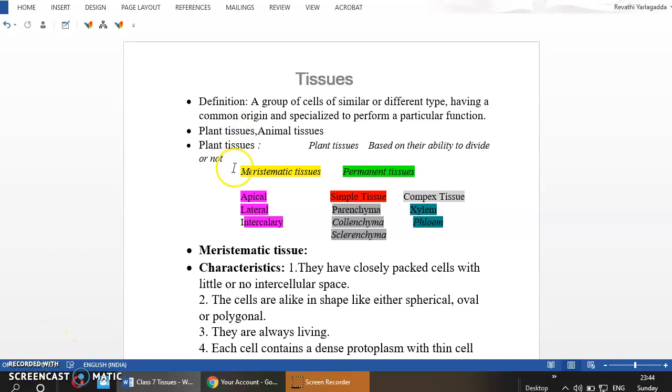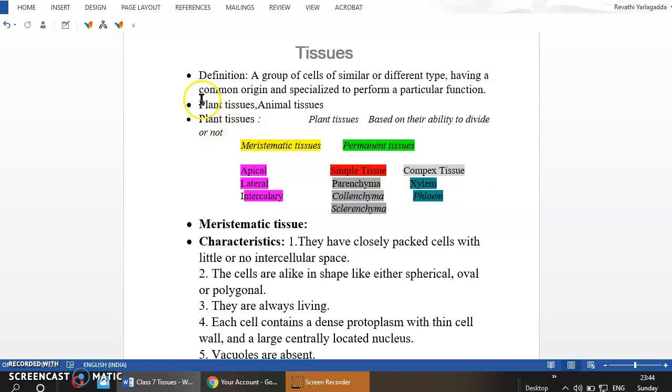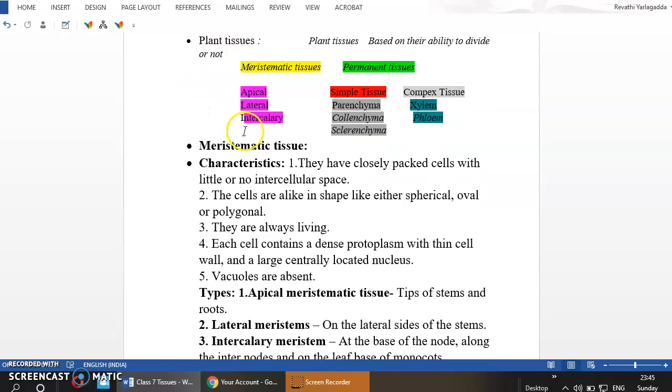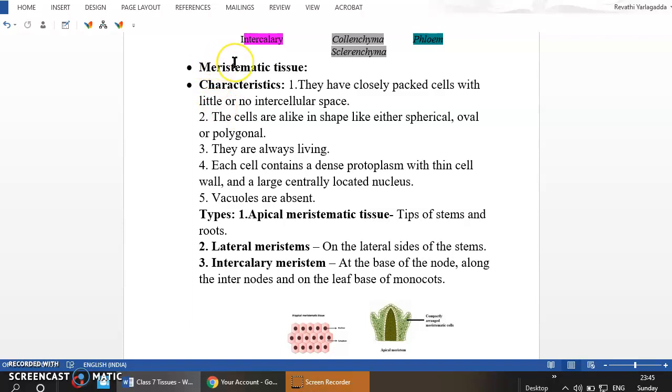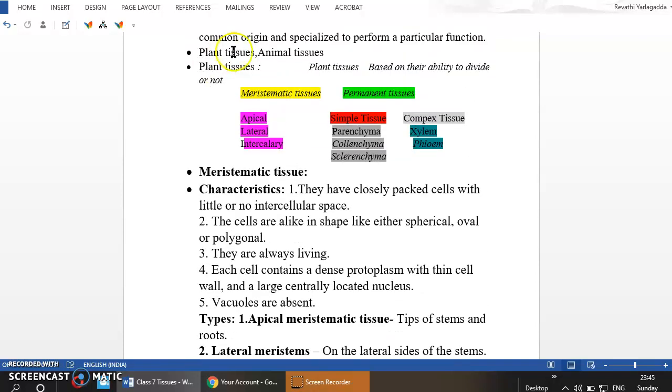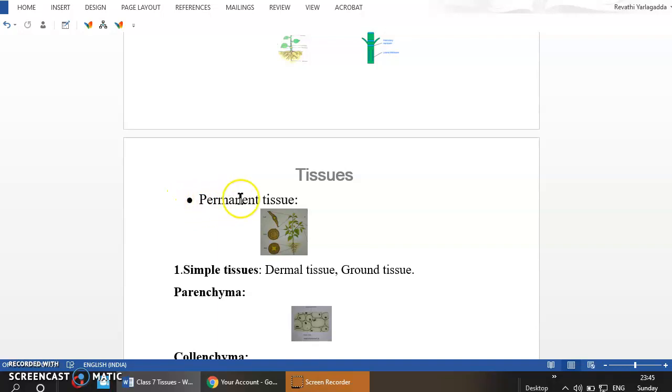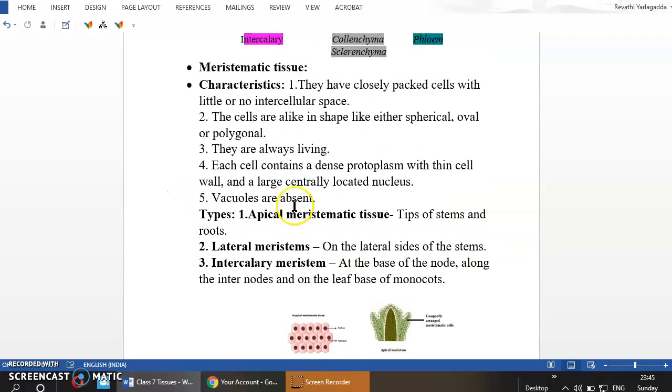Hello students, in the last lecture we discussed the definition of tissues and the types of tissues, that is plant tissues and animal tissues, and we started with the plant tissues. We have so far discussed the meristematic tissues. We have two types of plant tissues based on the ability to divide or not. If the cells in the tissue are dividing, they are known as the meristematic tissue. And if the cells in the tissue are not dividing, then they are known as the permanent tissue.